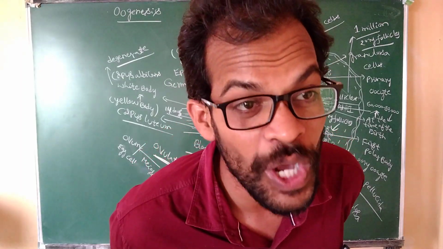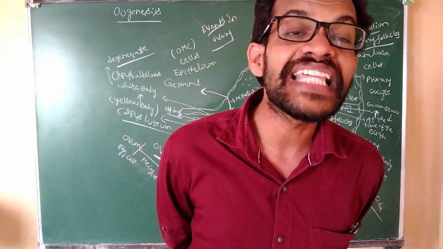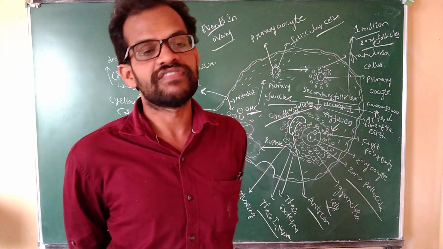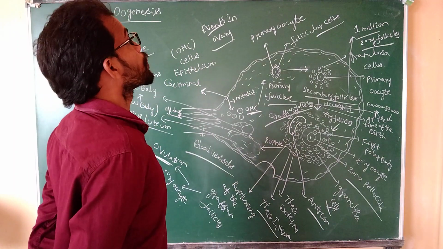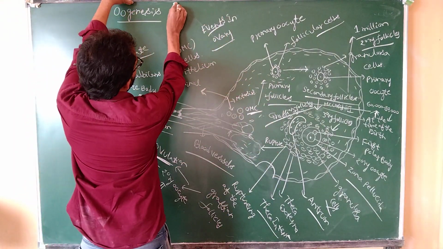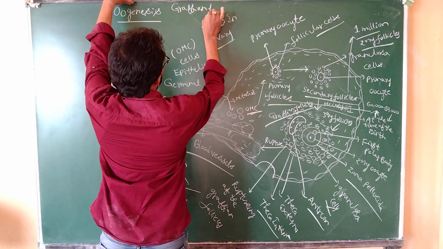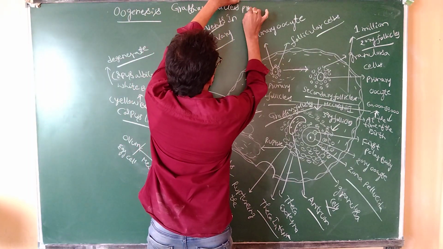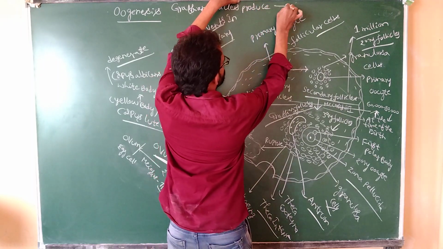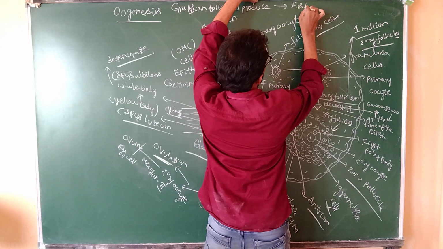But the Graafian follicles produce one important hormone, the estrogen hormone. This hormone is helpful to maintain the secondary sexual characters of the female. The Graafian or tertiary follicles produce estrogen hormone.